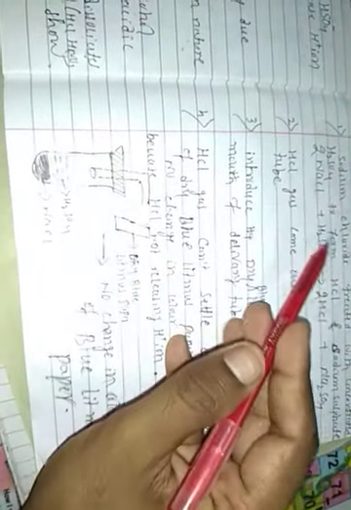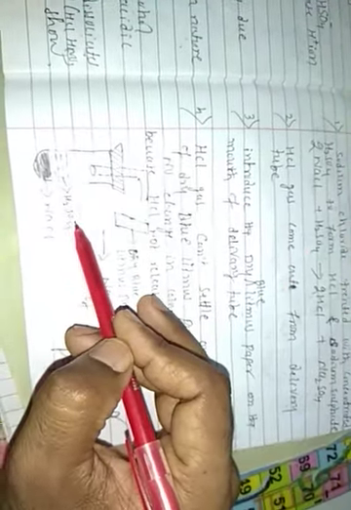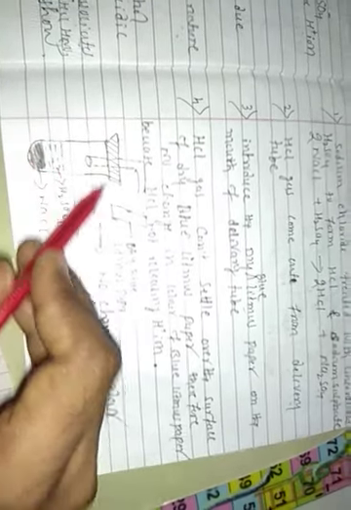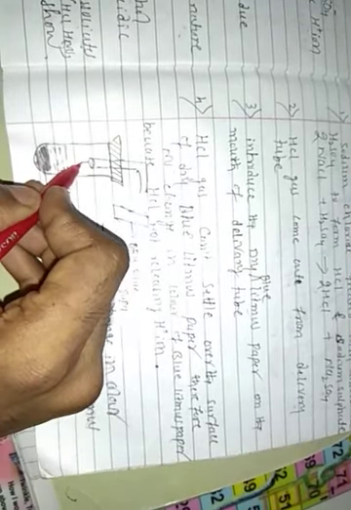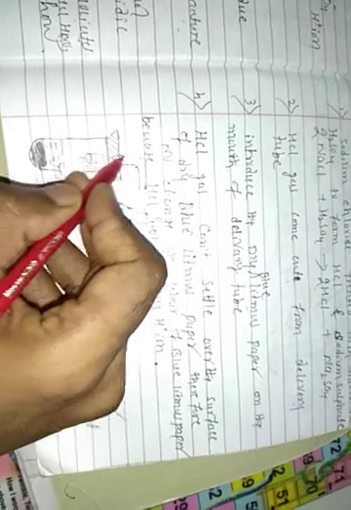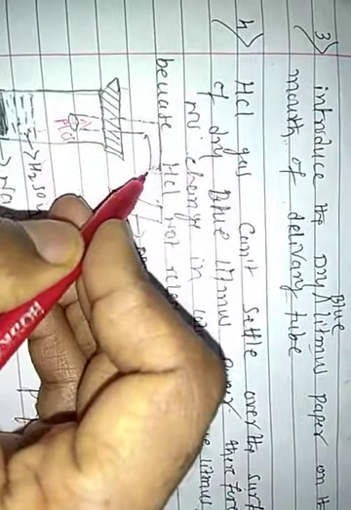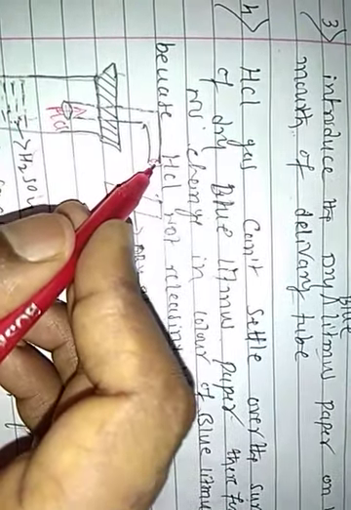Let's see the diagram. Now understand carefully. In the beaker I am using NaCl and H2SO4. Right students? Both are mixed with each other to form HCl in gaseous form and Na2SO4 in liquid form. The liquid settles down, and HCl enters the delivery tube. This is the delivery tube. When HCl comes out from the delivery tube,